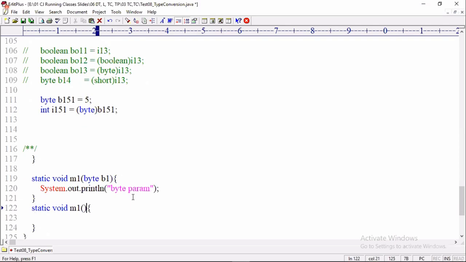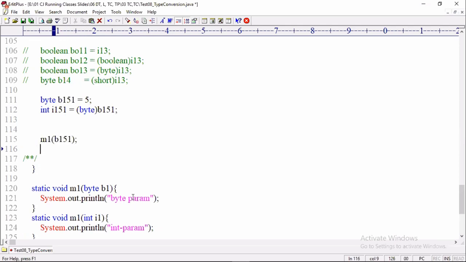Overloading means same name with different parameters. Then system dot out dot println int param. Okay, save it. Below, I am calling the m1 method by passing b1 = 51. Tell me, by passing the byte variable, which parameter method is executed?